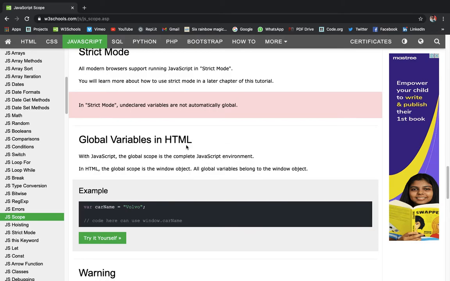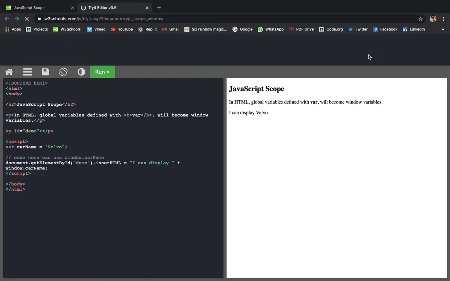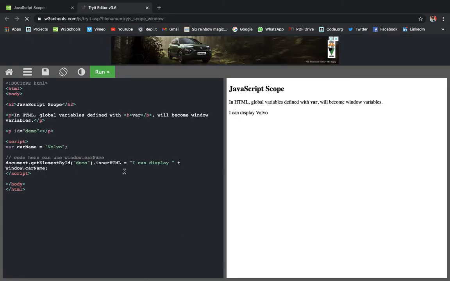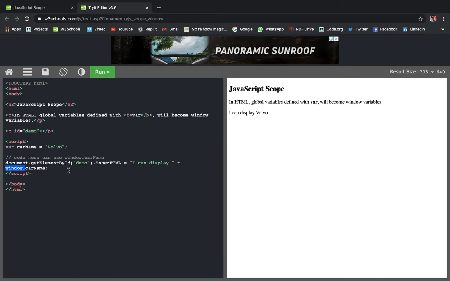So, global variables in HTML. With JavaScript, the global scope is the complete JavaScript environment. In HTML, the global scope is the window object. All global variables belong to the window object. So there is a window object in JavaScript. So if we don't give window.carName, then also it will work.